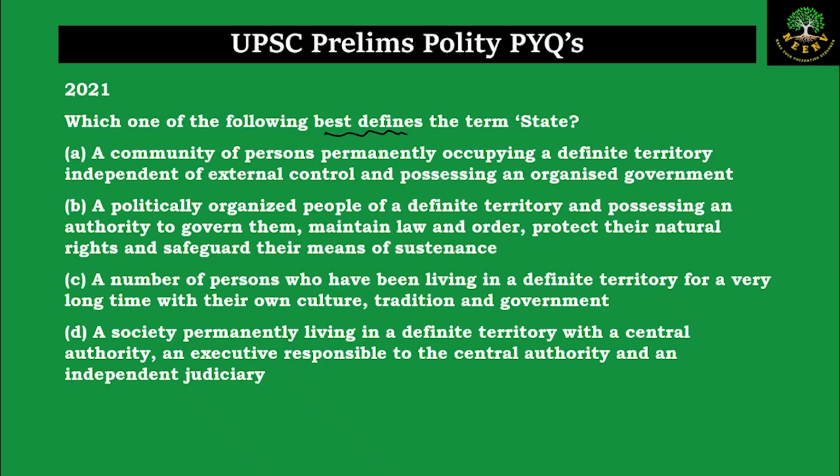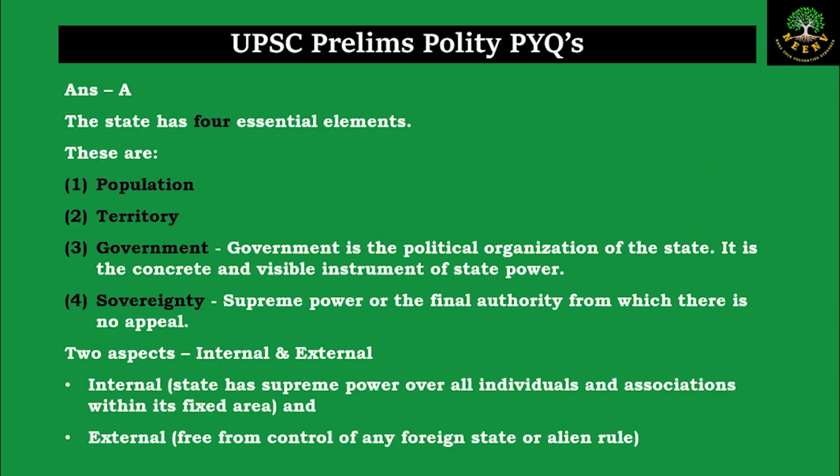In political science, the term state needs to have four essential elements. They are the PTGS. One is the population, the second is the territory, third is the government, and fourth is sovereignty. Population is the people and territory is the boundaries of that particular state or nation. Government, in political science, is the political organization of the state. It is the visible instrument of power of the state. And sovereignty means the final authority or the supreme authority.